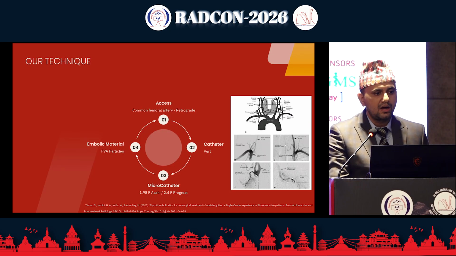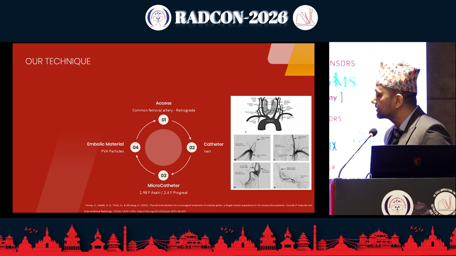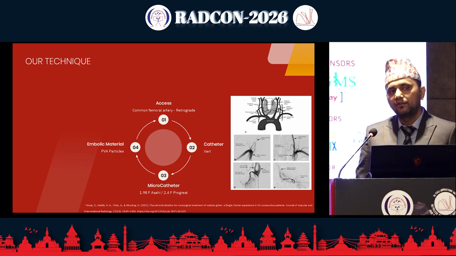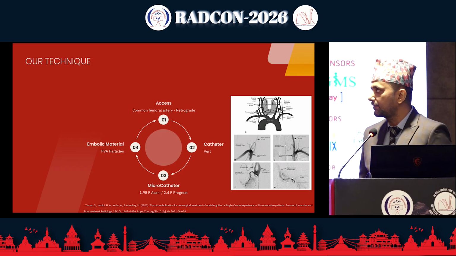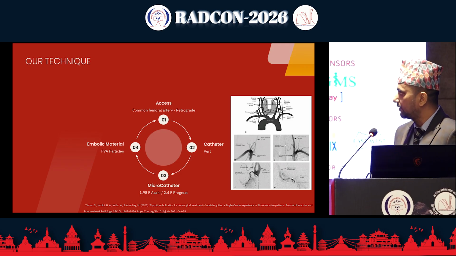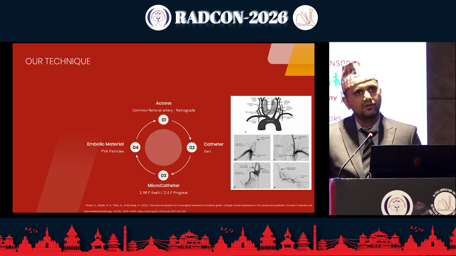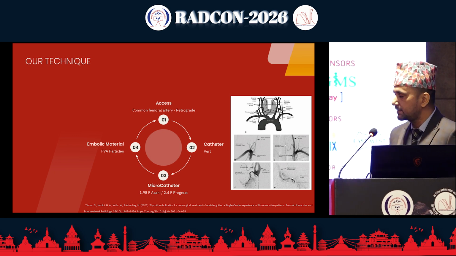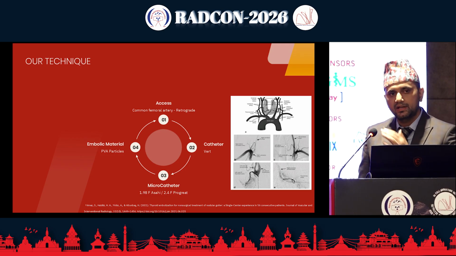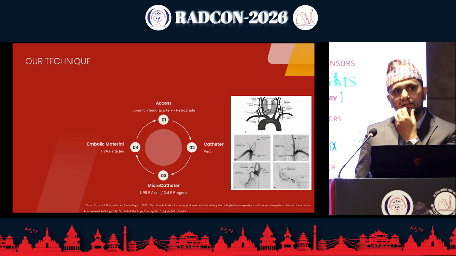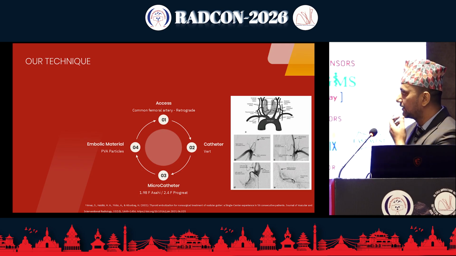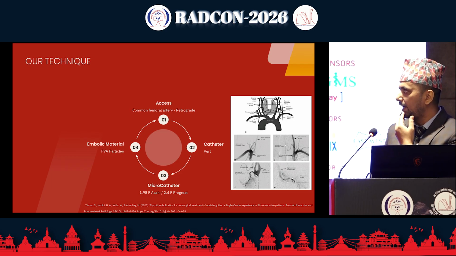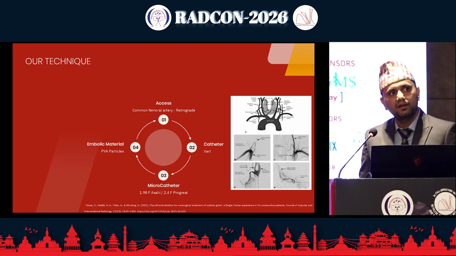What we did when I was doing my fellowship in Delhi at Sir Ganga Ram Hospital was that we generally used the common femoral artery route, retrograde access, and we used a Simmons catheter because it helps us access difficult tortuous anatomy in the vertebral arteries, common carotid arteries, or internal and external carotid arteries. For the catheter system, we generally used a 1.98 Fr microcatheter or 2.4 Fr Progreat. For the embolic material, we used PVA particles.